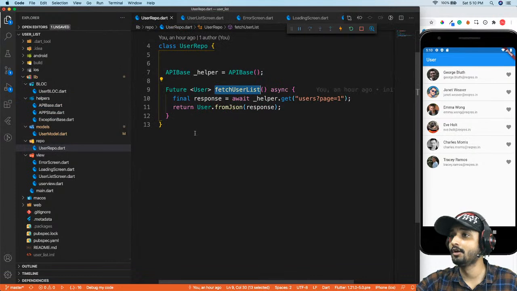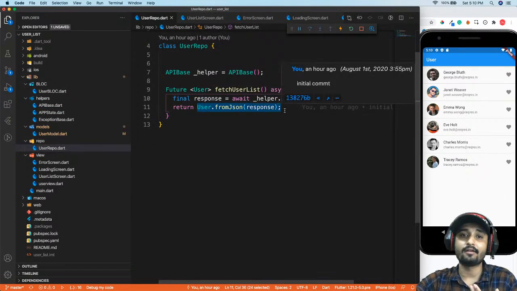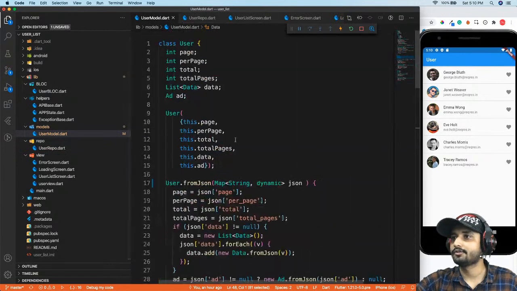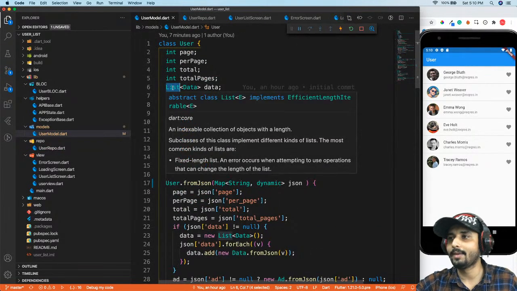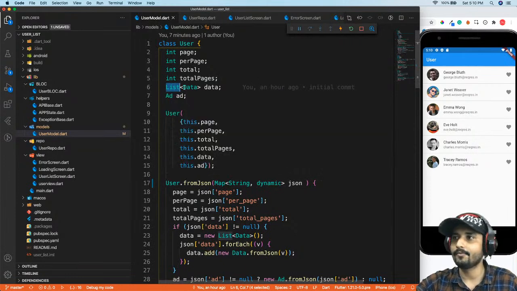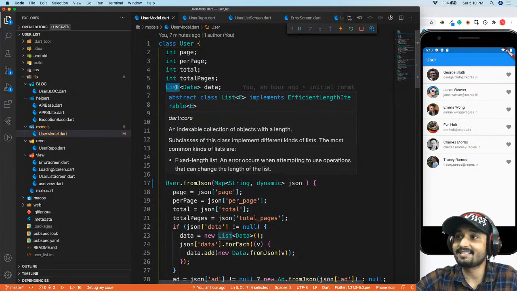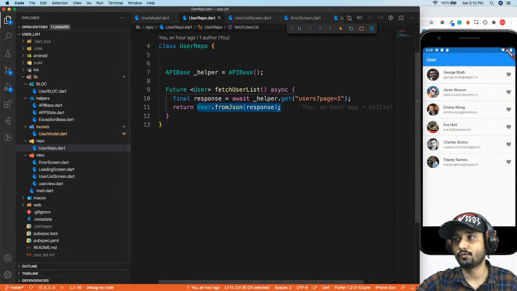So right over here, if you mess up your code, for example inside our model, user_model.dart, you can see you're getting a list of data. But if you mess it up with some other type, if you forgot to put a list and just kept it as a string, then your code may fail and you will get an error.